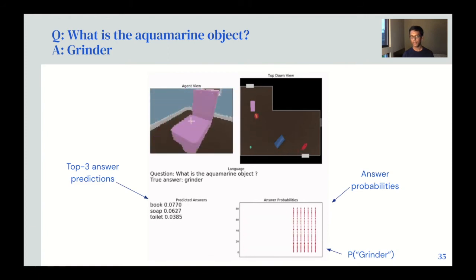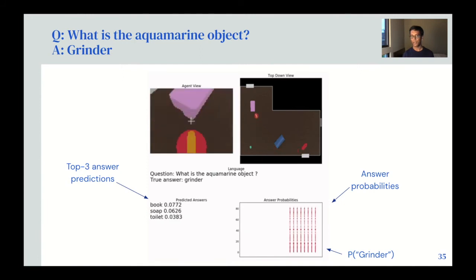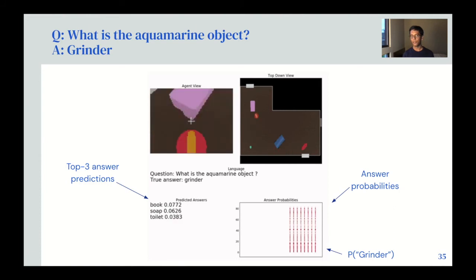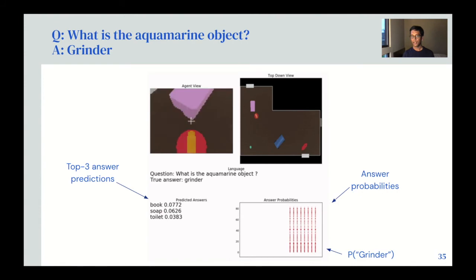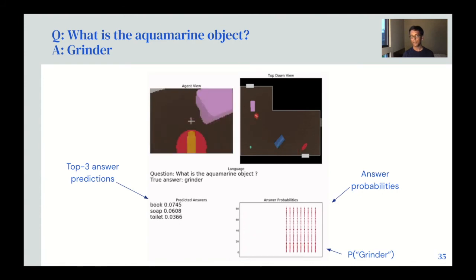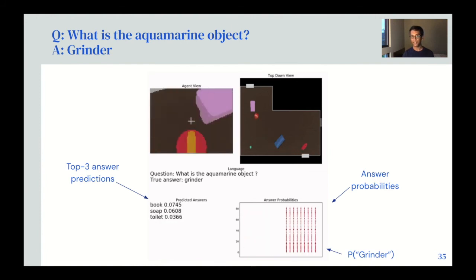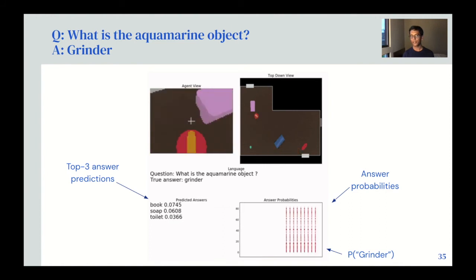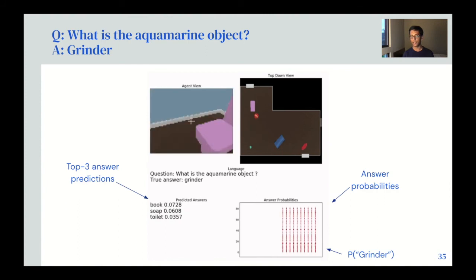spawned in the environment. But as soon as it sees the aquamarine object, which is the grinder, it develops a fairly peaky distribution over answers, and it starts predicting the answer as grinder. And importantly, after seeing the grinder the first time round, as it moves to other objects, it retains that information in its internal state. So it is sort of building up this internal representation that it learns to retain internally.